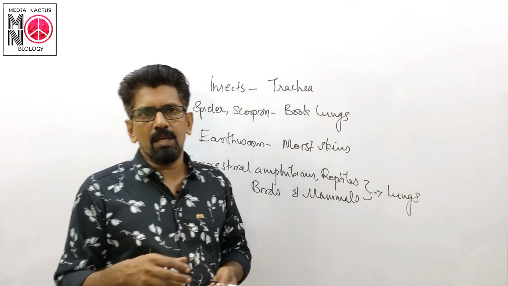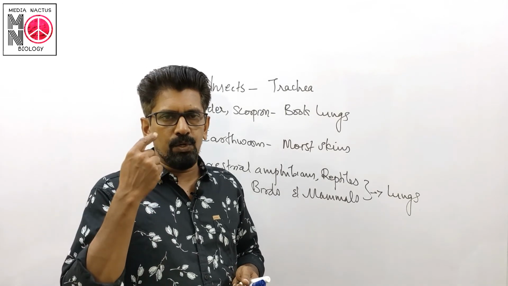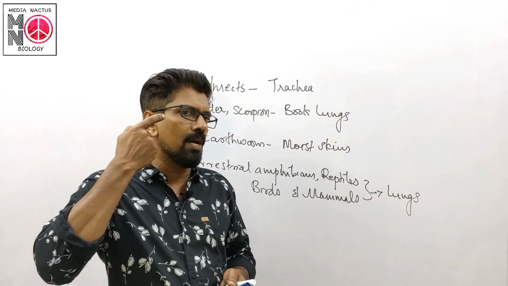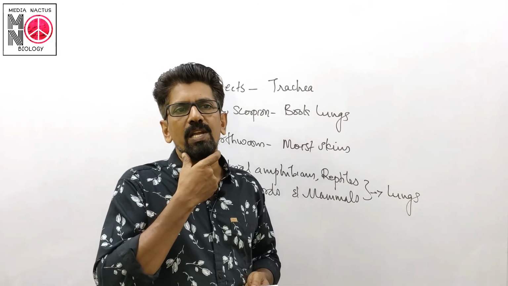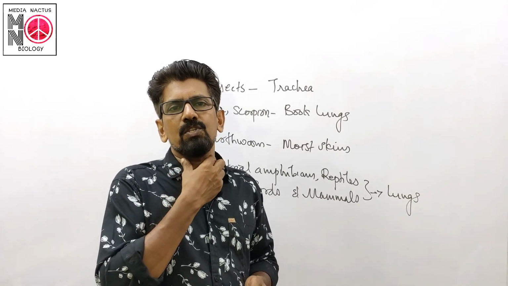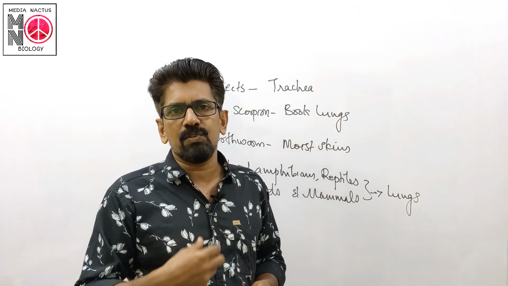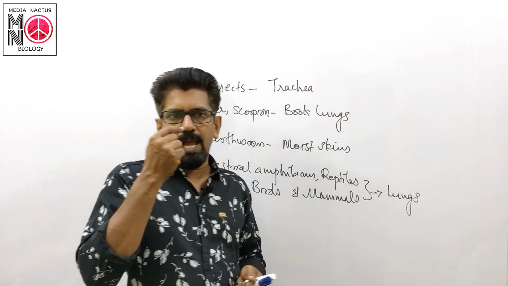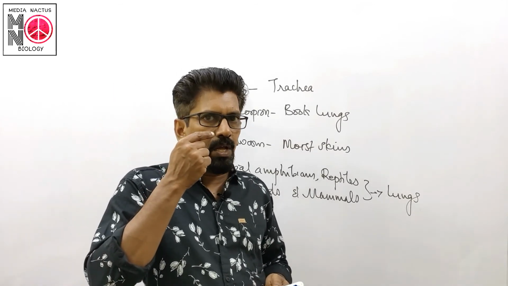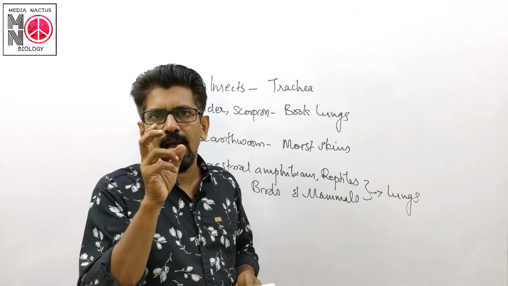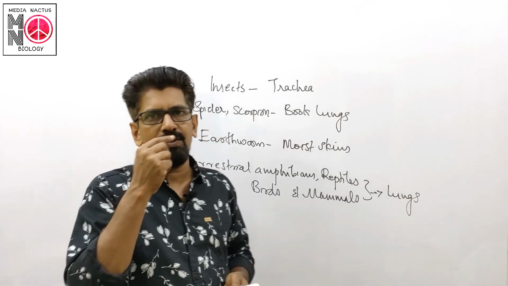In humans, the air is taken into the lungs through the external nostrils. Through the external nostrils it passes toward the inner region, and then toward the trachea and is carried toward the lungs. The air taken in through the nostrils is filtered by the hairs present in that region.